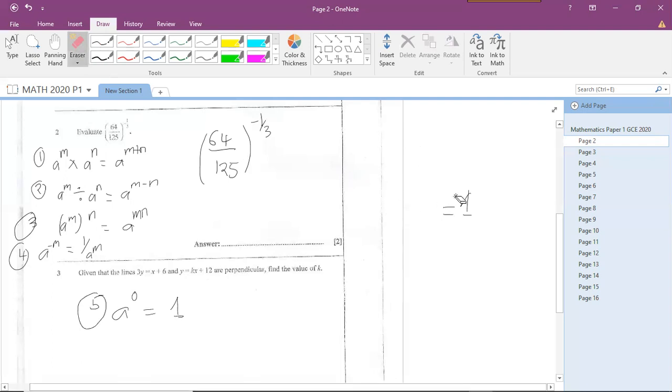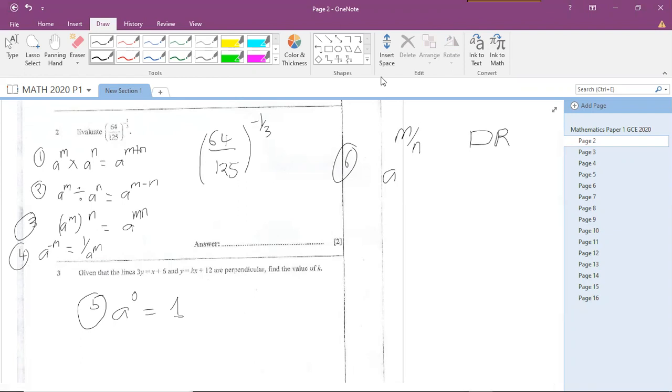So now we look at our final rule, rule number 6, which states that if I have a fractional index, a raised to the power m over n, the denominator... I usually like to remember this mnemonic as doctor. So I usually say D R, like for, oh, you're losing connection.